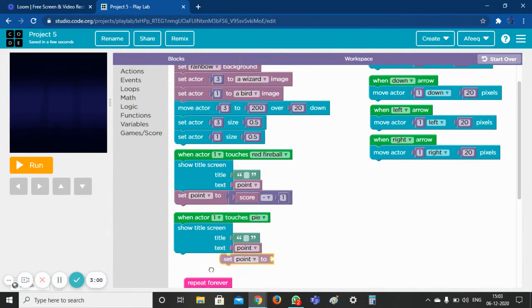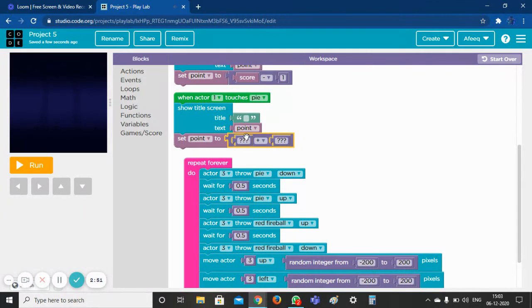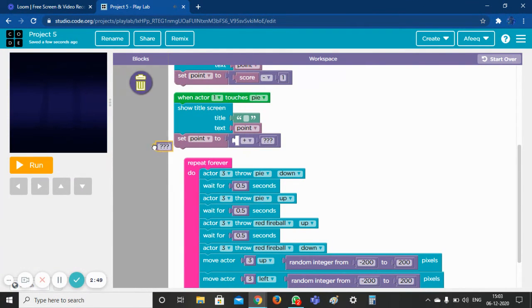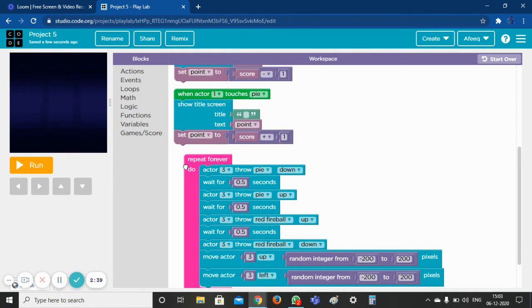Take the set point to and go to math, and then take this out, and then here we put score, and then plus 1, and the code is finished.